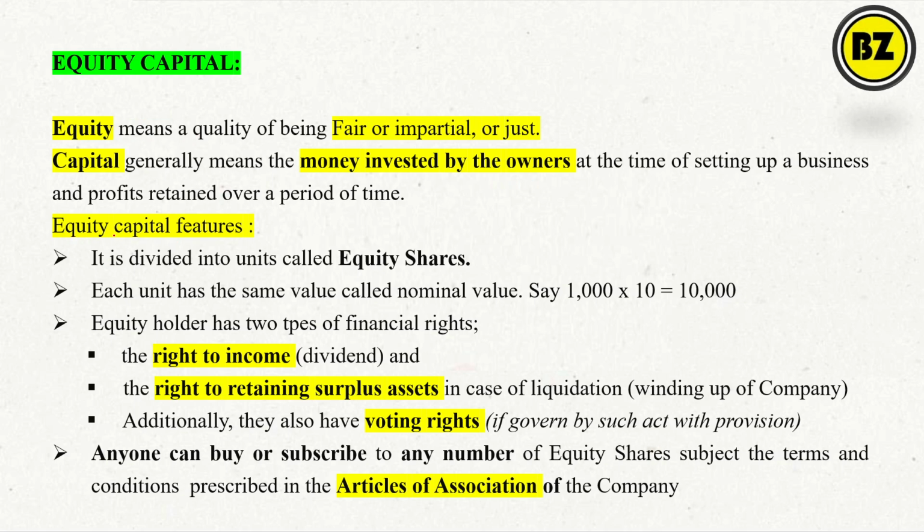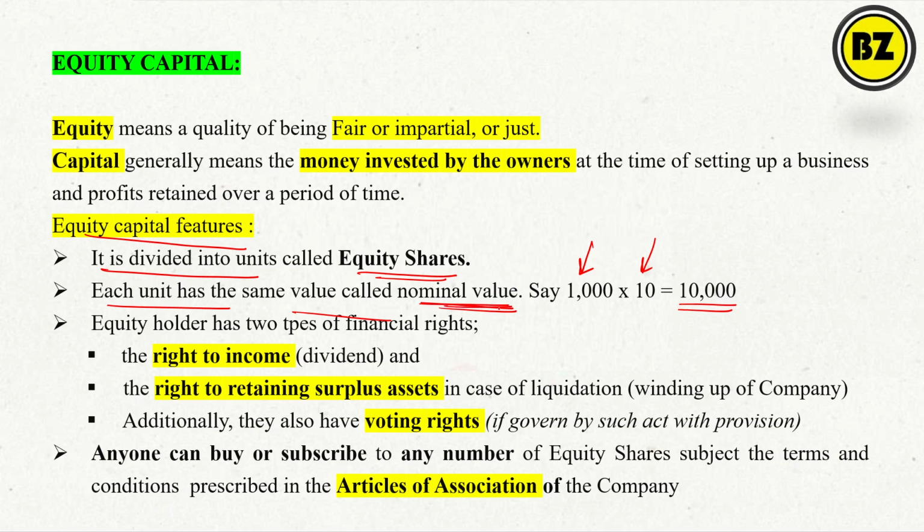Now equity capital has some features. What is the feature? It is divided into units called equity shares, and each unit has the same value called the nominal value. For example, say you have 1000 units and each unit has a value of 10 rupees. So the total value of the capital will be 10,000.